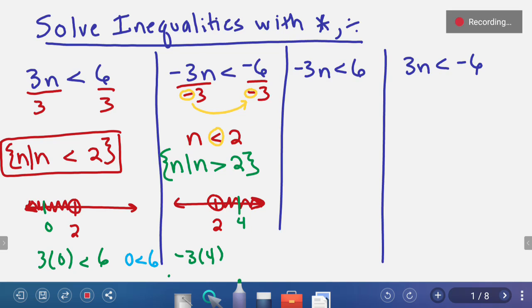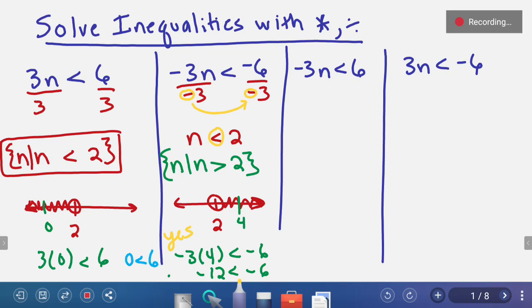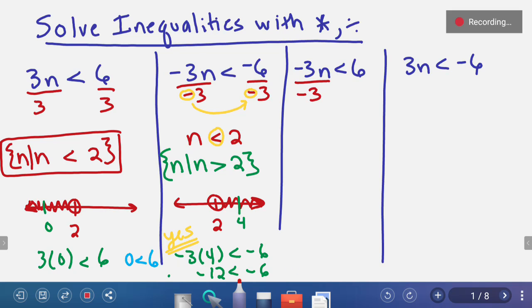-3 times 4, is that less than -6? -3 times 4 is -12. Is -12 less than -6? And the answer to that is yes. Therefore, we know we are correct. In the next one, we divide both sides by -3. We end up with n is less than -2.